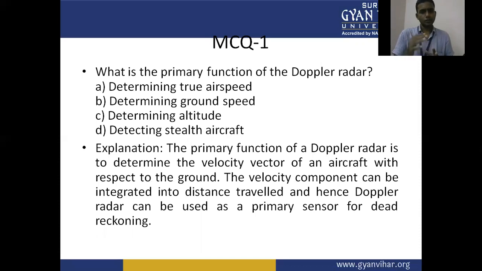The explanation is that the primary function of a Doppler radar is to determine the velocity vector of an aircraft with respect to the ground. The velocity component can be integrated into distance traveled, and hence Doppler radar can be used as a primary sensor for dead reckoning.